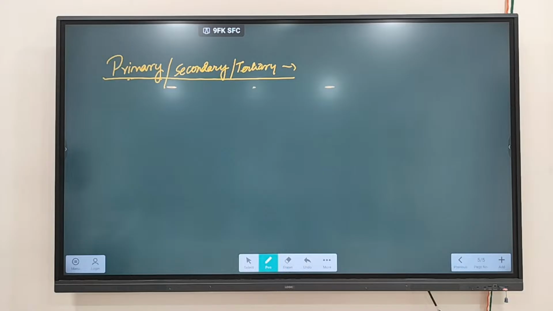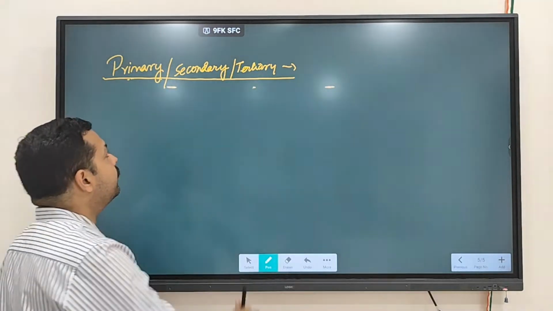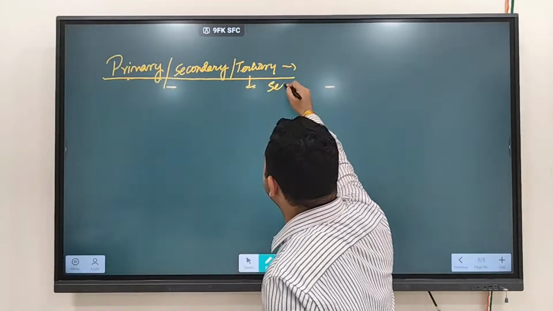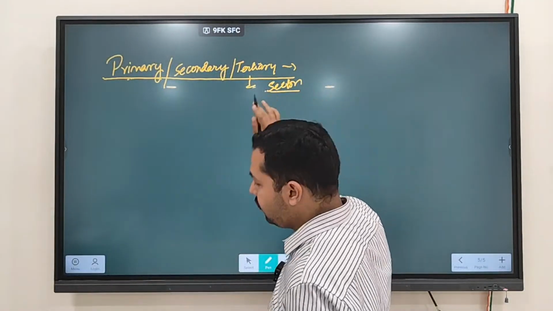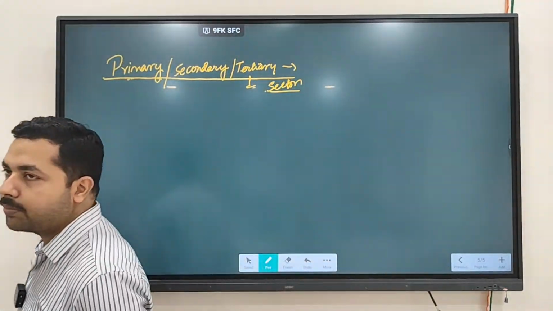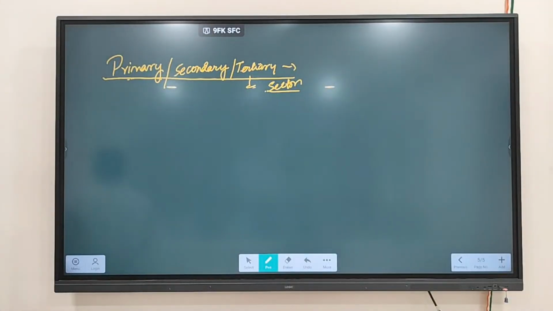So now we are moving to the three sectors: primary, secondary, and tertiary sectors. What are the problems with these sectors? Primary sector, secondary sector, and tertiary sector, that you have to keep in mind. Clear? Questions have been asked regarding human geography, related to primary sector, secondary sector, and tertiary sector, that you have to keep in mind.